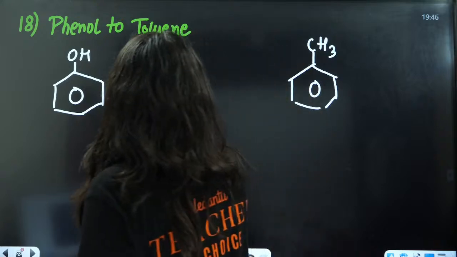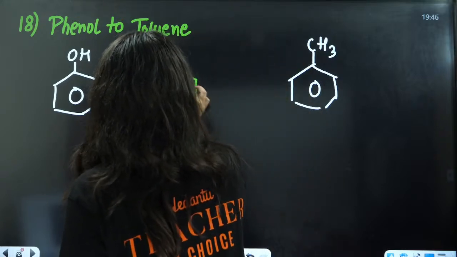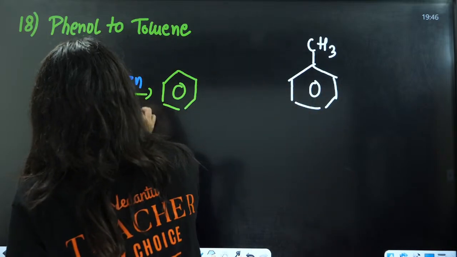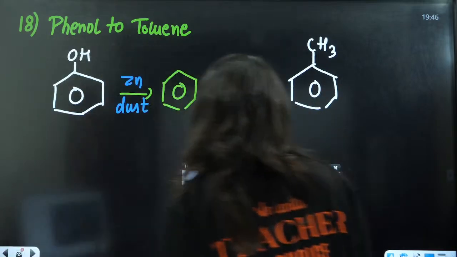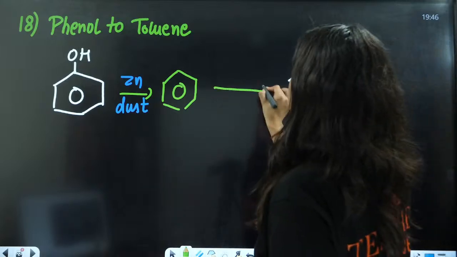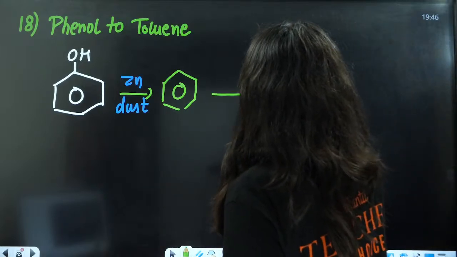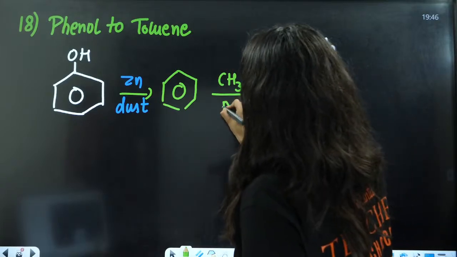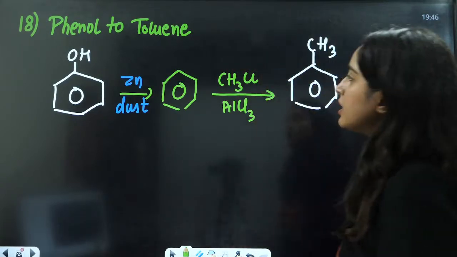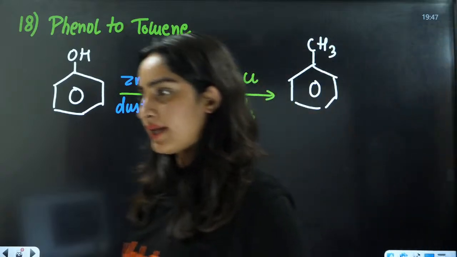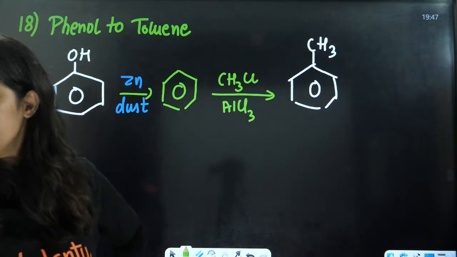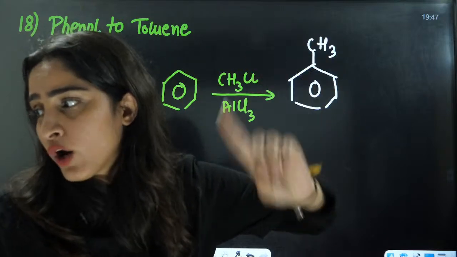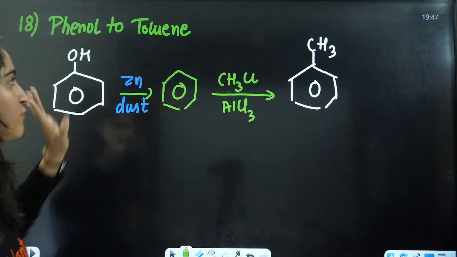You will convert it into benzene by adding zinc dust here. And then convert it into any desired product. This will be Friedel-Crafts alkylation with CH3Cl and anhydrous AlCl3, and you will have the desired product, that is toluene. Phenol to benzene, then toluene. Very good Nancy.